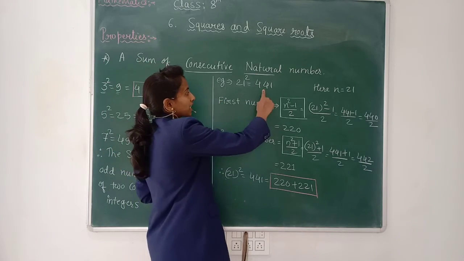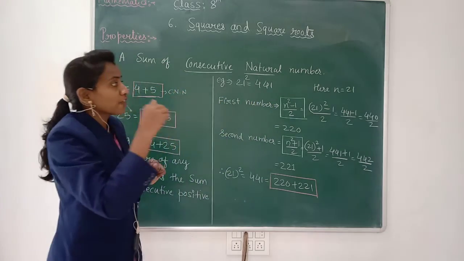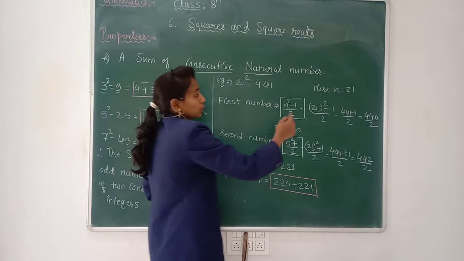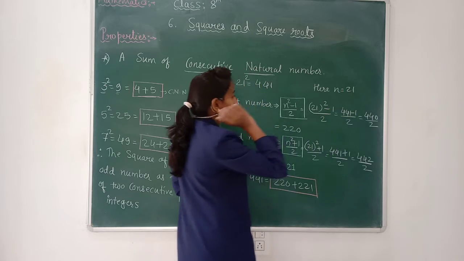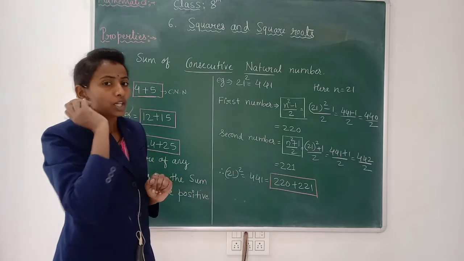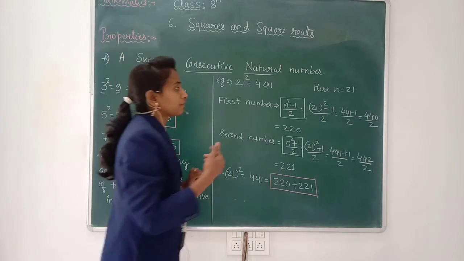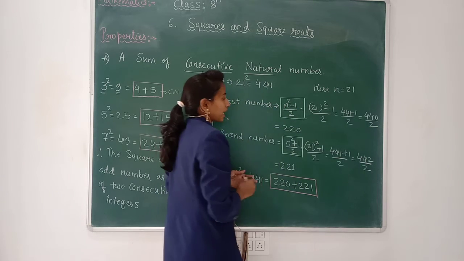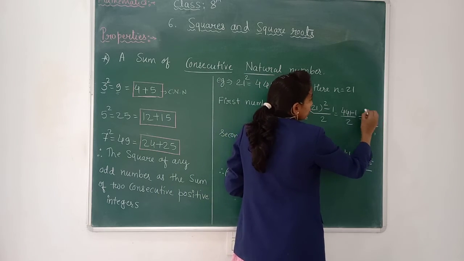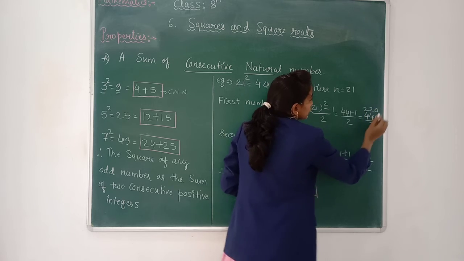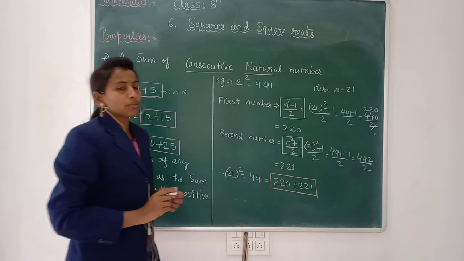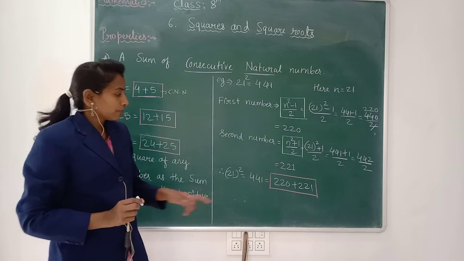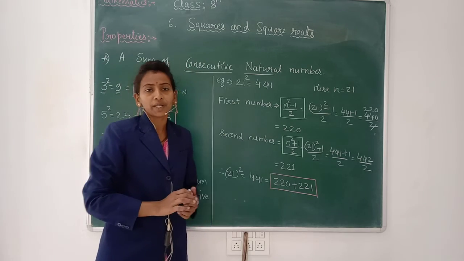So 441 minus 1 divided by 2. In 441, if you subtract 1, you will get 440 divided by 2. Do the cancellation: the first number we got is 220.